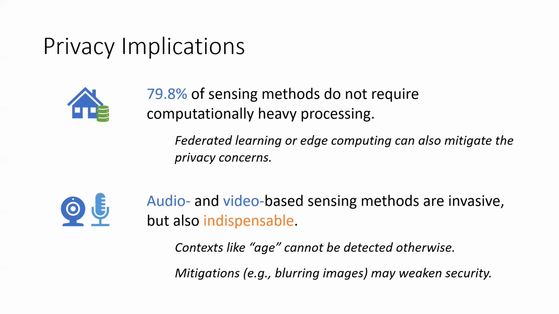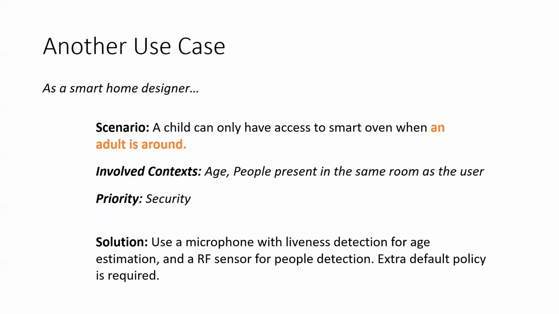We also discovered that although we all know audio and video-based sensing are intrusive, they are indispensable for some contexts, such as age, one of the most frequently mentioned contexts in our user study. Our decision framework does not only help researchers evaluate a specific sensor, but it also helps smart home designers decide which sensor they should use for a given scenario.